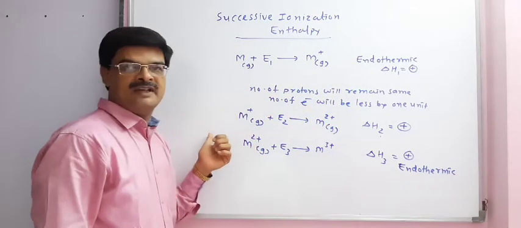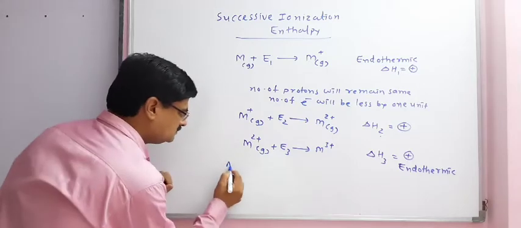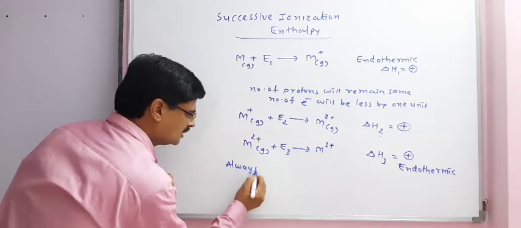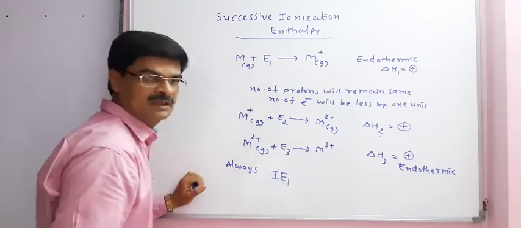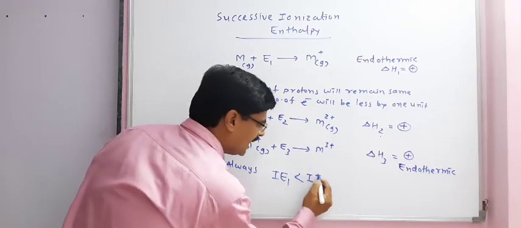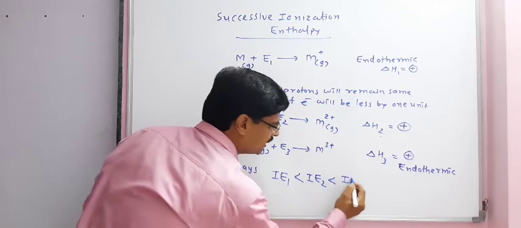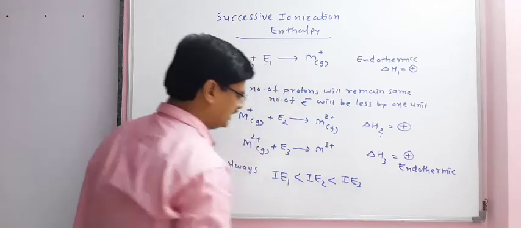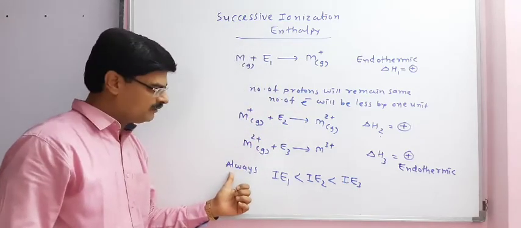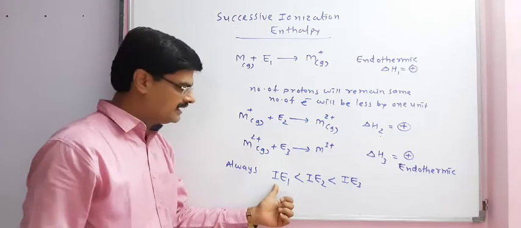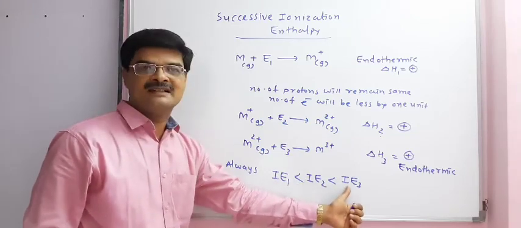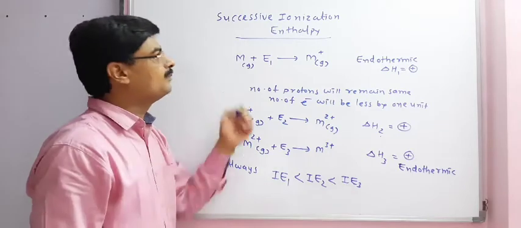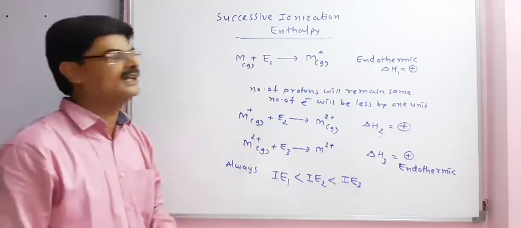So what always we have to remember? Always ionization energy 1 is smaller than ionization energy 2 smaller than ionization energy 3. So this is about successive ionization enthalpy.